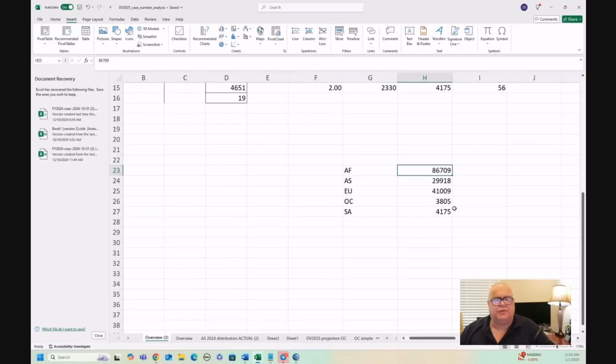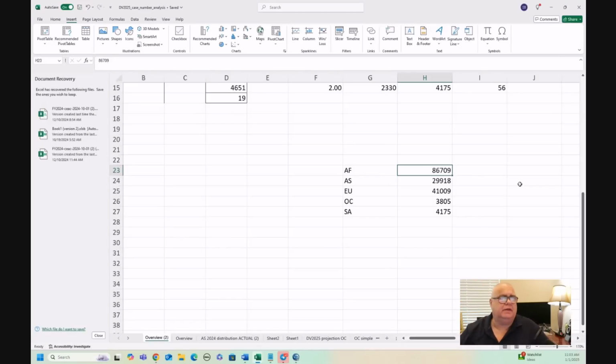So for AF, that's the highest case number observed. For Asia, that's the highest case number. EU, the highest case number there. OC and SA, right? So that's important because it is the number of cases. So in Africa, there were 86,709 cases or case numbers assigned.